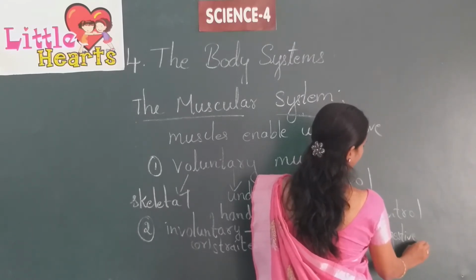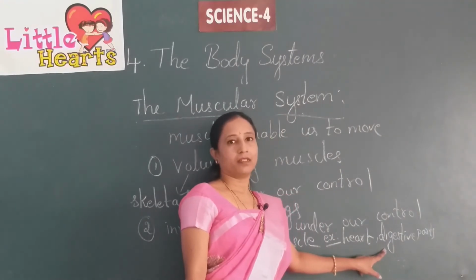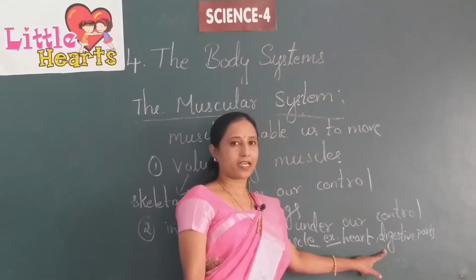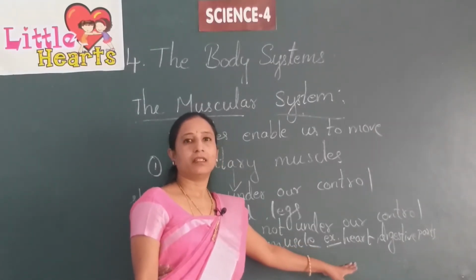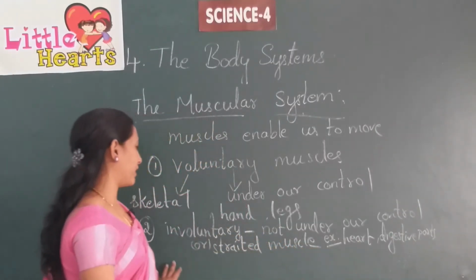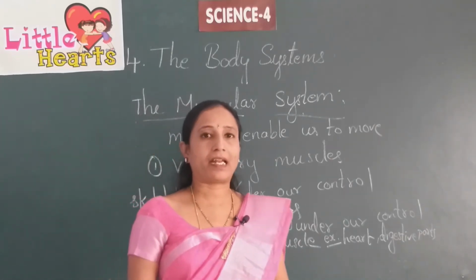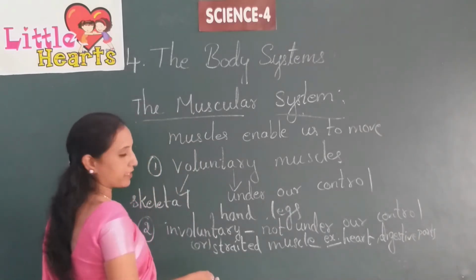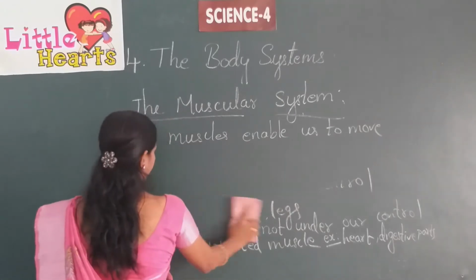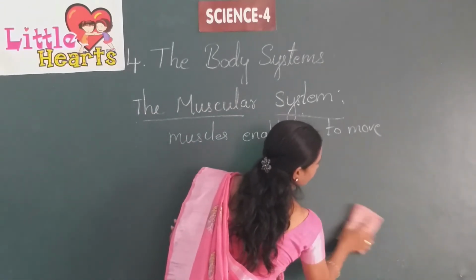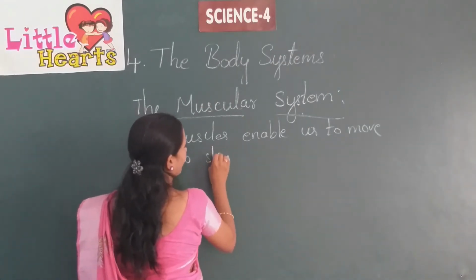Digestive parts also, like mouth, stomach, esophagus, intestines, are not under our control. Heart, lungs, kidneys, these all come under involuntary muscles. So totally there are 640 skeletal muscles in our body.